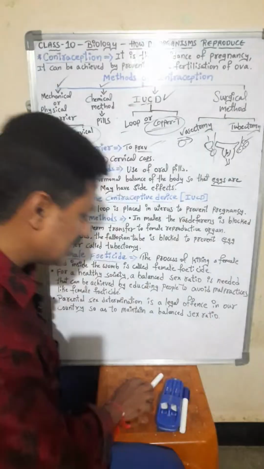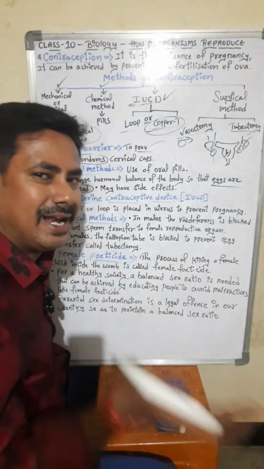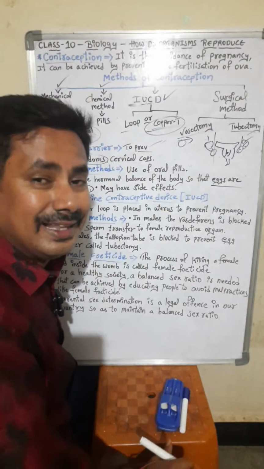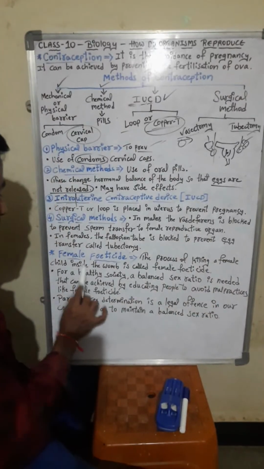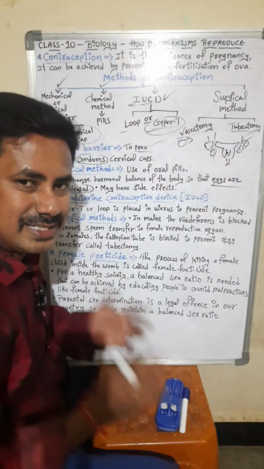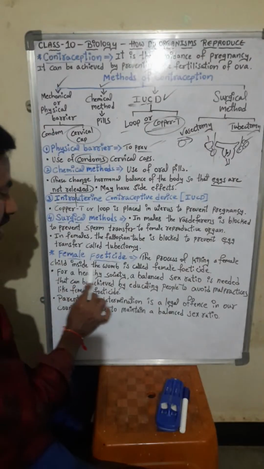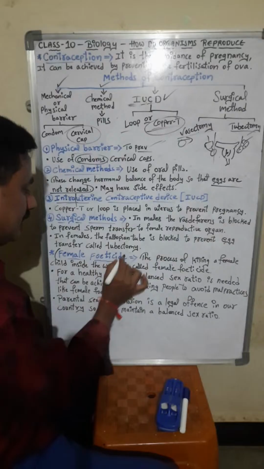Understood everybody the concept? So there will be a balance in the society. Nature is providing male and female, everything. Why do we have to go and kill that female baby? Okay, let us see. The process of killing a female child inside the womb. Womb means what? The mother's body where the baby is developing. That is called the womb. The process of killing a female child inside the womb is called female feticide.